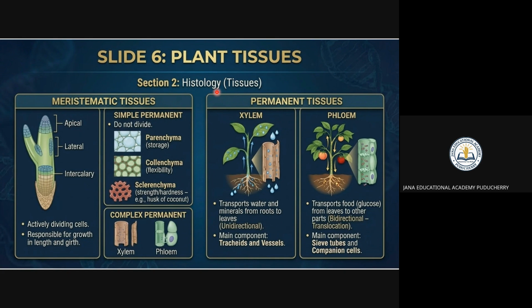So by connecting cytology and anatomy, we need tissues, and that is histology. A tissue is a group of cells that perform a specific function.